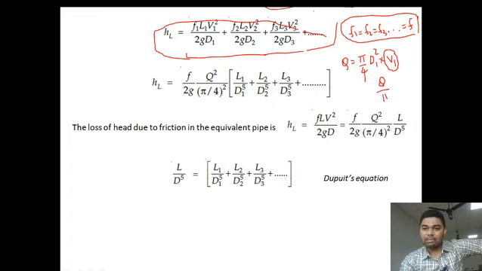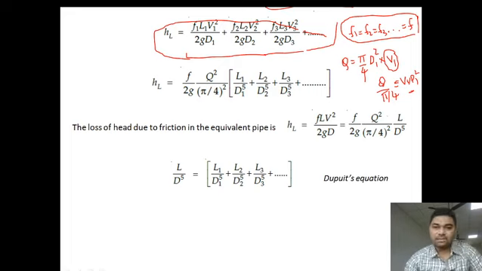V1 is Q by pi by 4 into d1 square. If we substitute the velocity in terms of Q, we will be getting this equation.